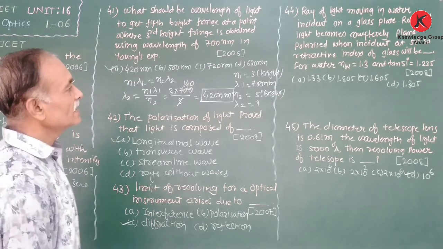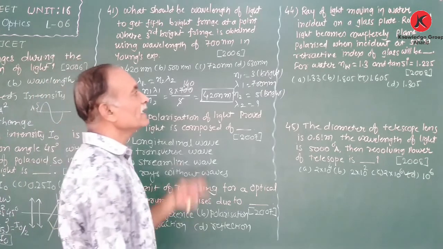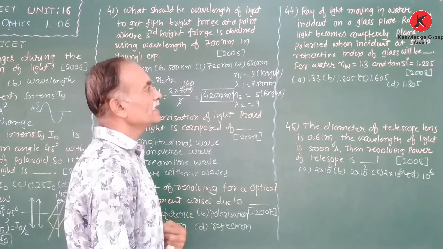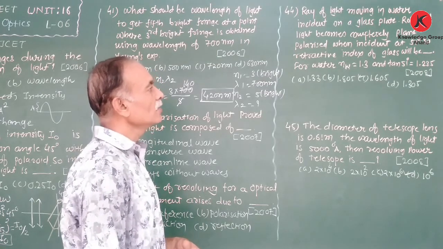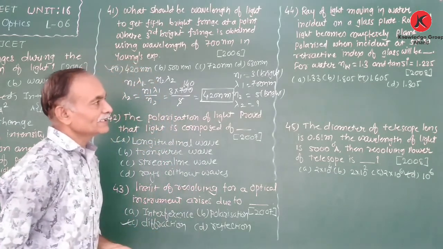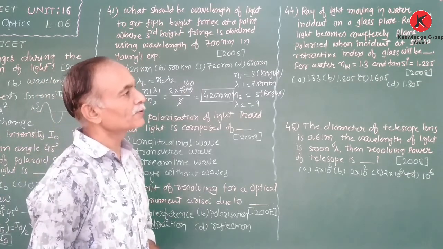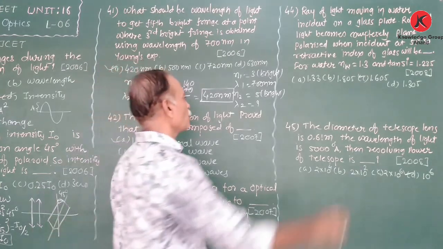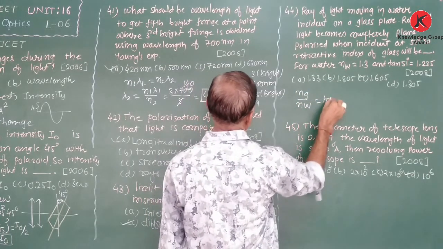Now next is the question asked in 2008, which says: a ray of light moving in water is incident on a glass plate, and the reflected light becomes completely polarized when the incident angle is 51 degrees. So the refractive index of the glass will be? Now for water, the refractive index is given as 1.3, and tan 51 degrees is equal to 1.235. So we know that the refractive index of glass with respect to water, Ng upon Nw, is equal to tan 51.